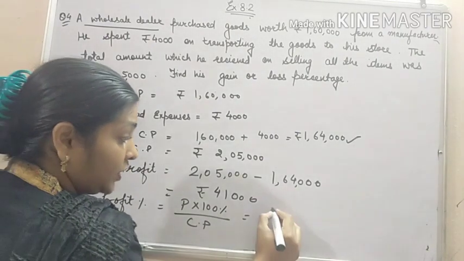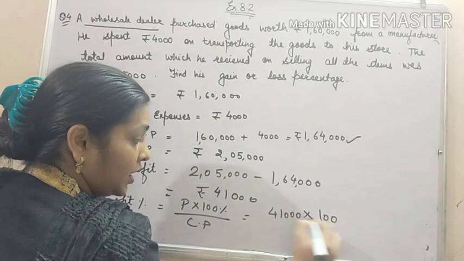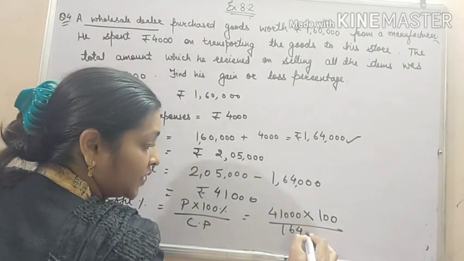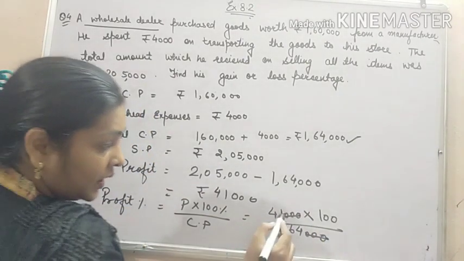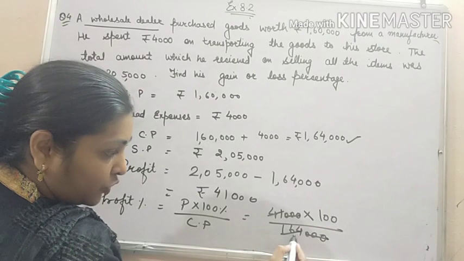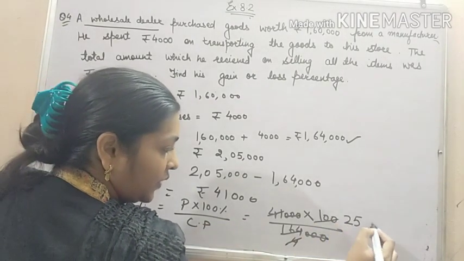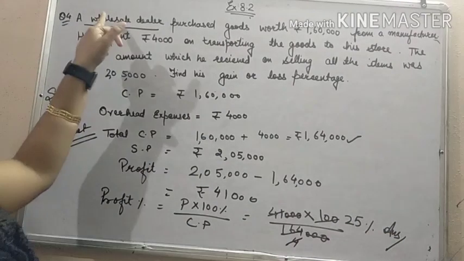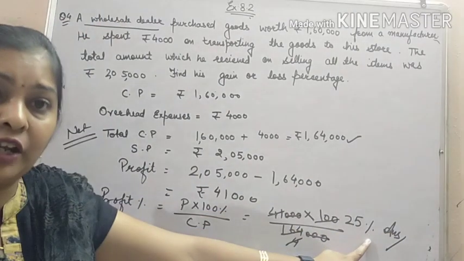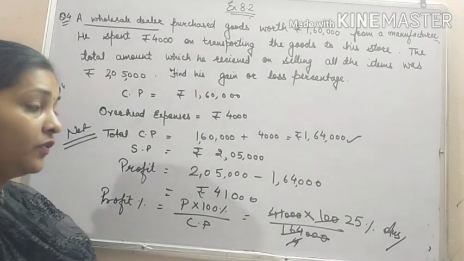Okay, so profit was 41,000 into 100 upon 1,64,000. You can cut these 3 zeros and you can easily see that 41 4s are 164. Cancel it. 25% is your answer. So the wholesale dealer gained 25% in the whole transaction. That solves our problem.